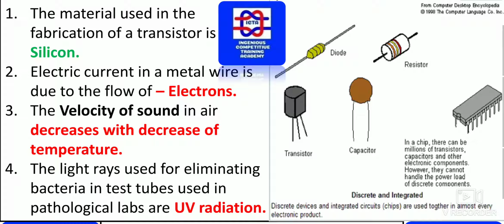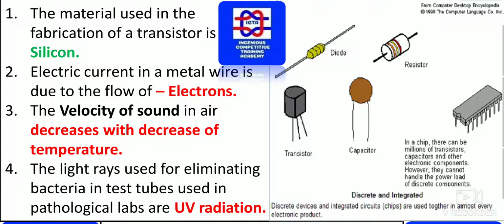The material used in the fabrication of the transistor is silicon. As you can see, transistors are used in the motherboard, as well as in various other places. Electric current in a metal wire is due to the flow of what? That is electrons. The flow of electrons is maximum in copper wire.